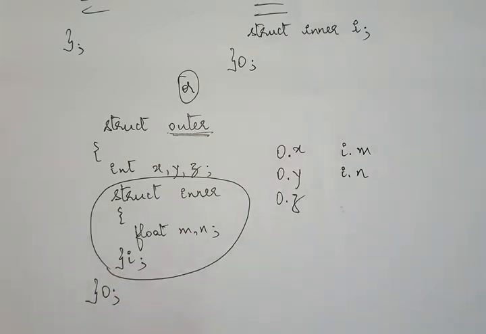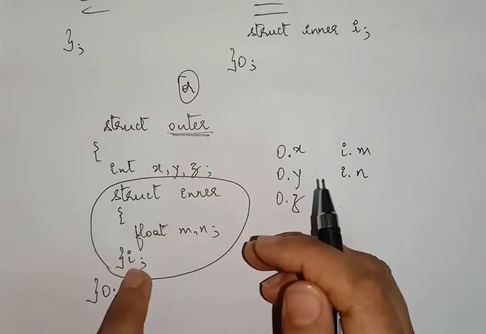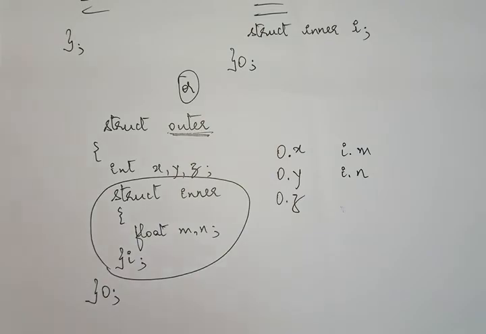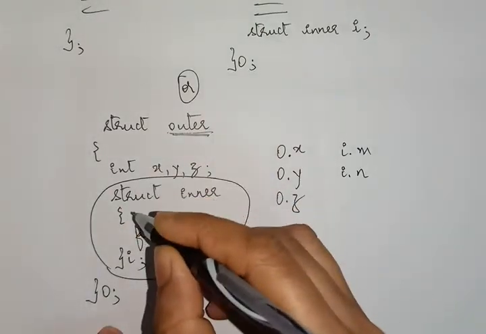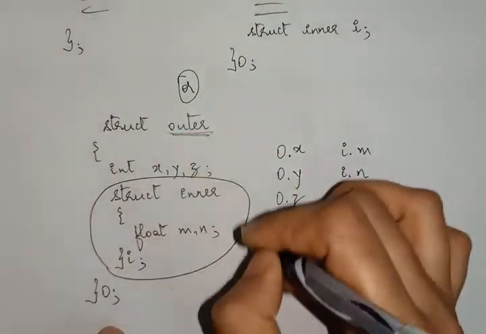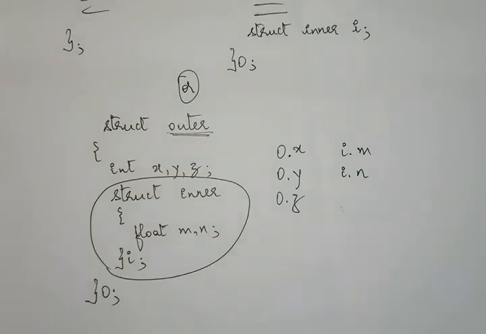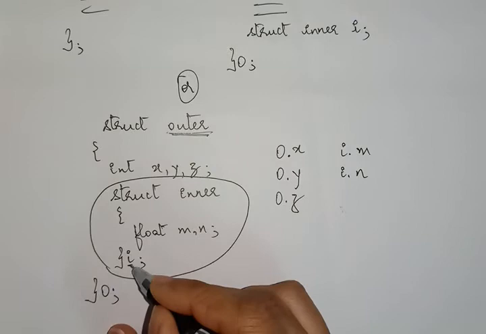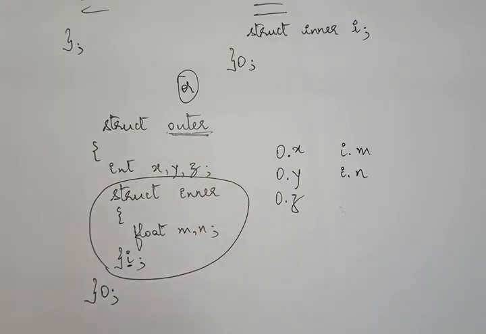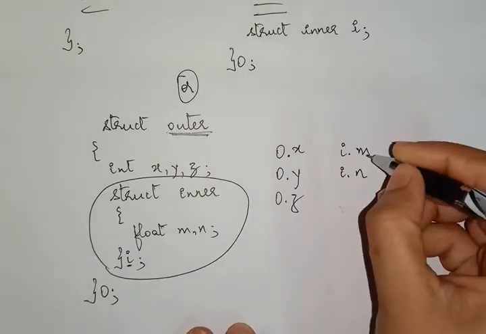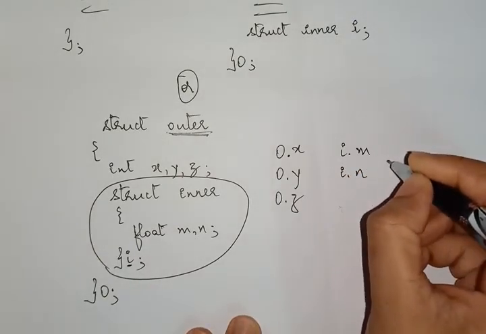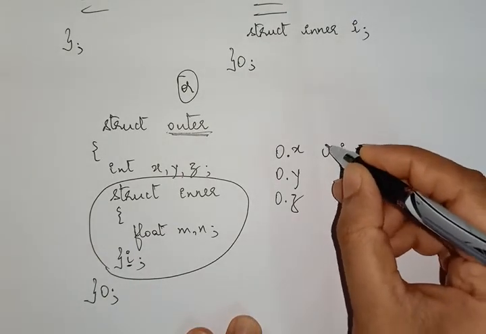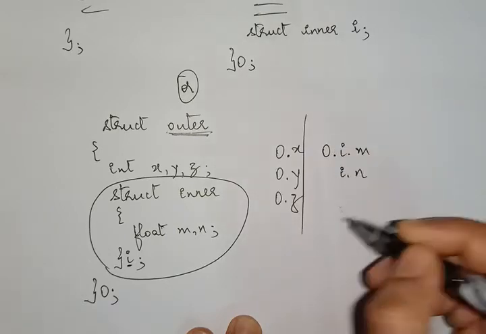Now just observe, m and n are accessed by I, but this is nested within the outer structure. So definitely the accessing of I dot m is through O. You can't directly access m through I, you have to access it with O.